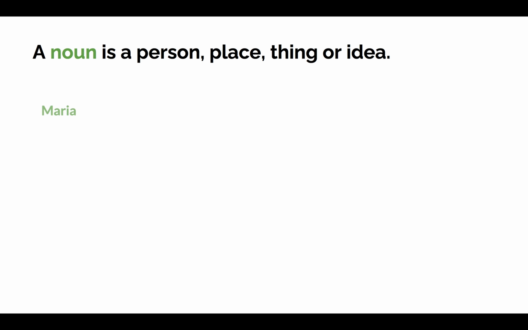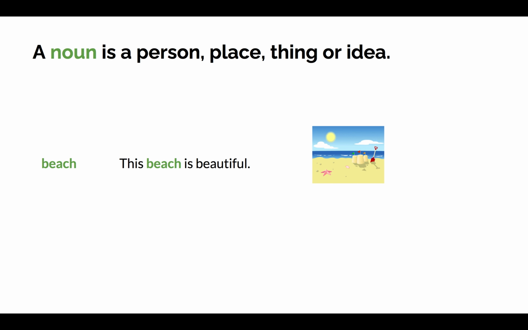An example of a person noun is Maria. In the sentence, Maria is tall, Maria is the person noun. An example of a place noun is beach. In the sentence, this beach is beautiful, beach is the place noun.